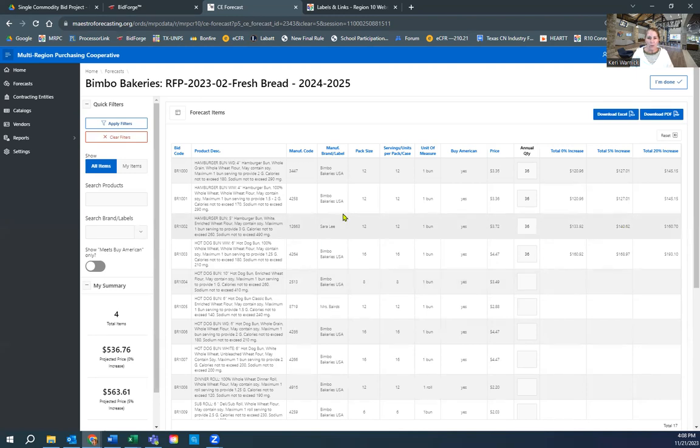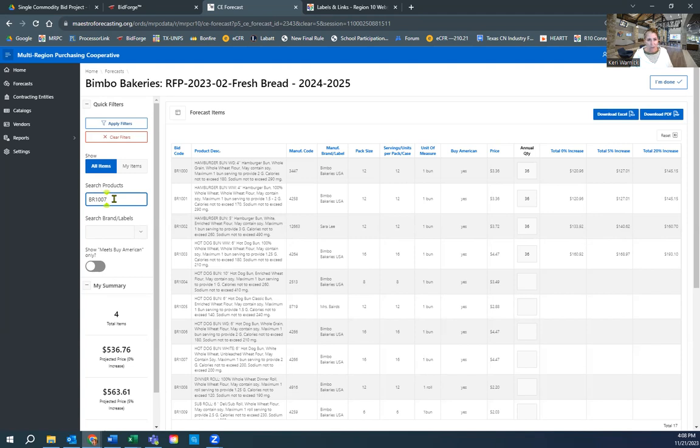Now, how do we find our items? Well, we have this left-hand navigation area. And this is where we can filter or sort in ways to find the exact products. First, in the search products field, you can search on a bid code. So if you're looking at our bid award catalog, maybe you've got a short list, a custom order guide you've worked from, and you know you've been purchasing this bid code number BR1007.